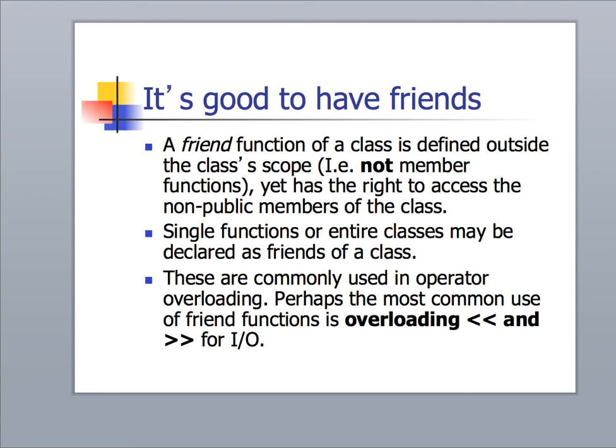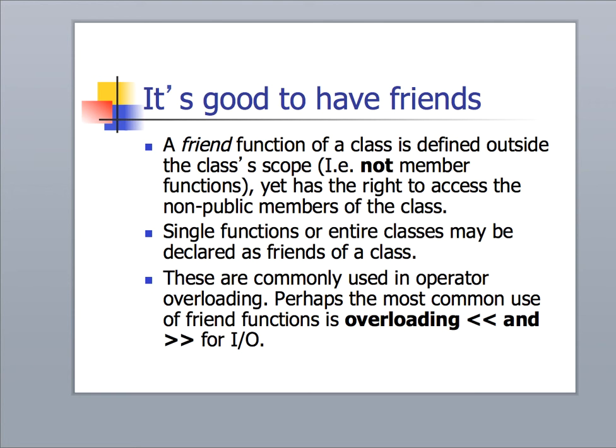What basically we're doing is that we are extending rights to the private area of a class to functions or even classes that are not part of that class or part of that object. In most cases, they aren't even part of the family, if you will, inherited from that class. So we're giving special privilege, a key to the kingdom, to functions or classes that would not normally have that particular access. So we want to be very careful with this particular tool.